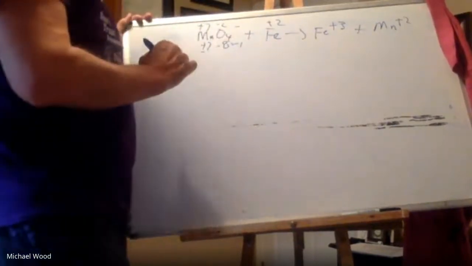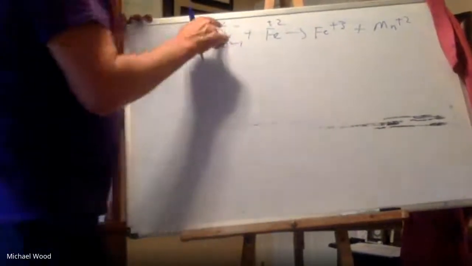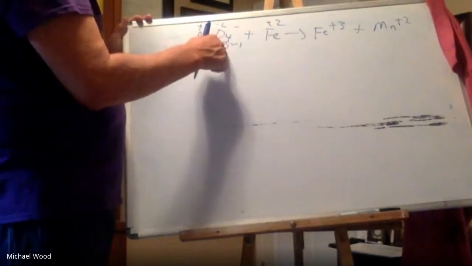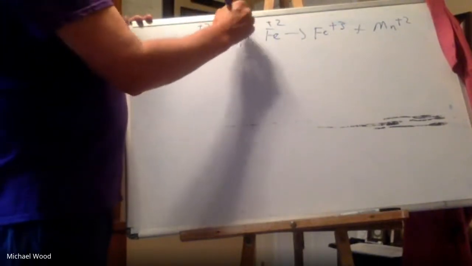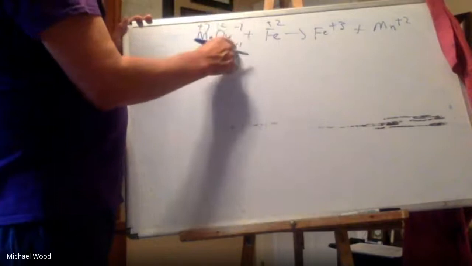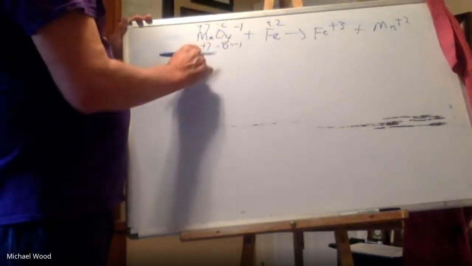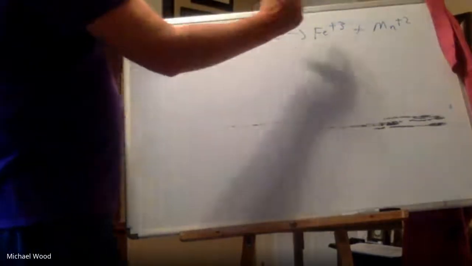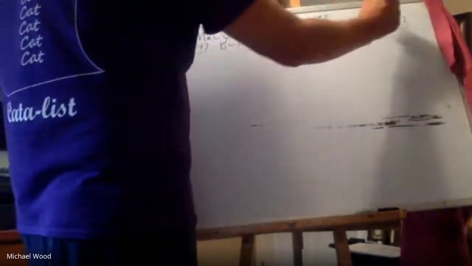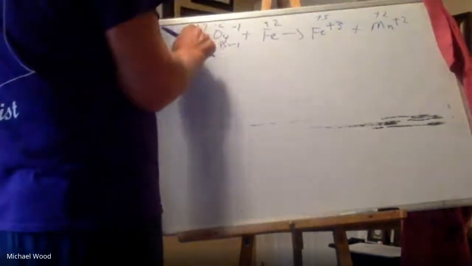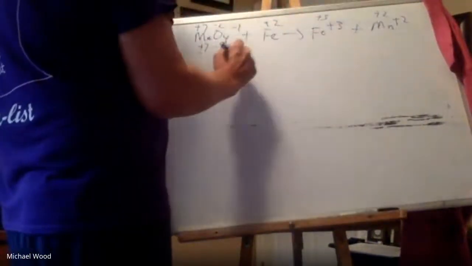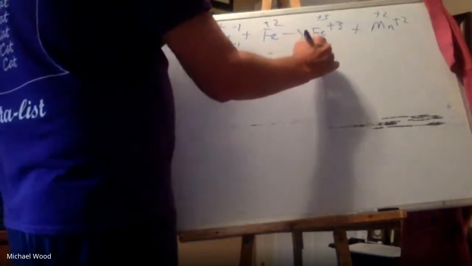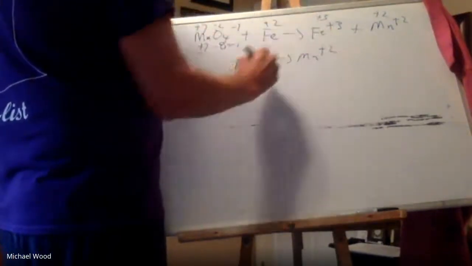Went through that kind of quick there, but I know oxygen has to be negative 2. In a compound, it always is. There's 4 of them, so it's negative 8. The charge is negative 1 for the whole ion, so it needs a total negative 1, so Mn would be a positive 7. Here, iron is a positive 2, and on this side, iron would be a positive 3, and Mn would be a positive 2. So what's happening here is Mn is being reduced and iron is being oxidized. So here is half reaction 1, and here is half reaction 2.